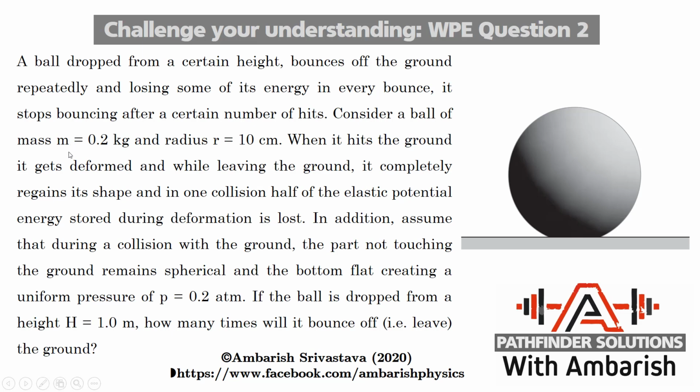Consider a ball of mass m = 0.2 kg and radius r = 10 centimeter. When it hits the ground, it gets deformed, and while leaving the ground, it completely regains its shape, and in one collision, half of the elastic potential energy stored during deformation is lost. In addition, assume that during a collision with the ground, the part not touching the ground remains spherical and the bottom flat, creating a uniform pressure of P = 0.2 atmosphere. If the ball is dropped from a height H = 1 meter, how many times will it bounce off, that is, leave the ground?